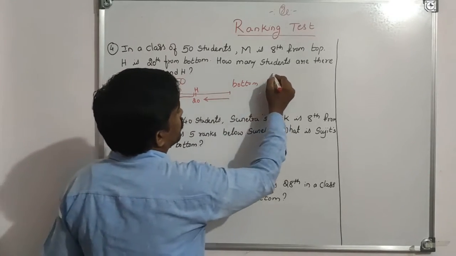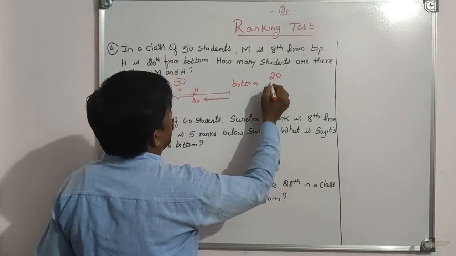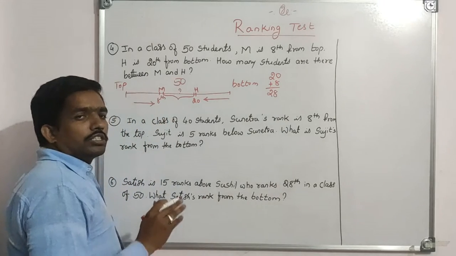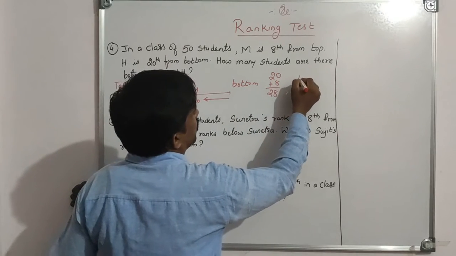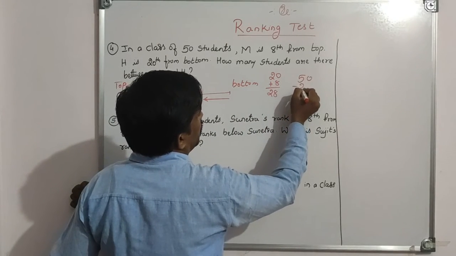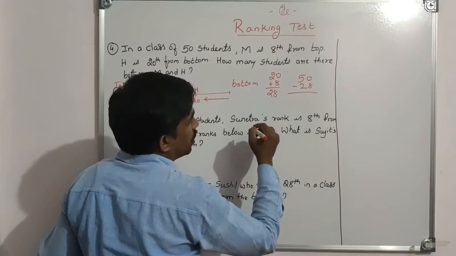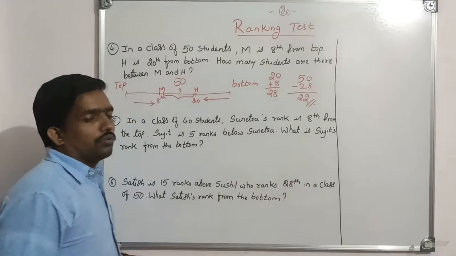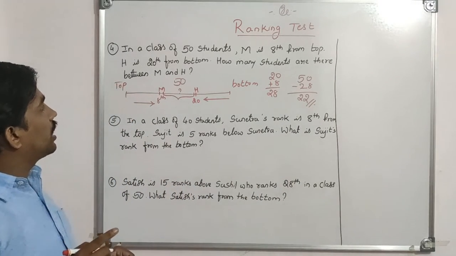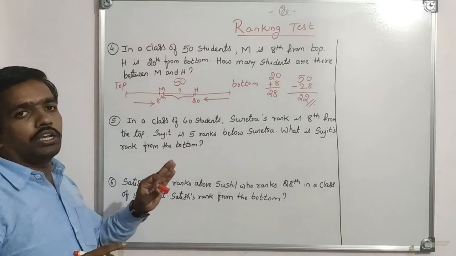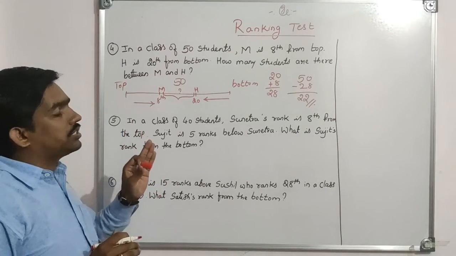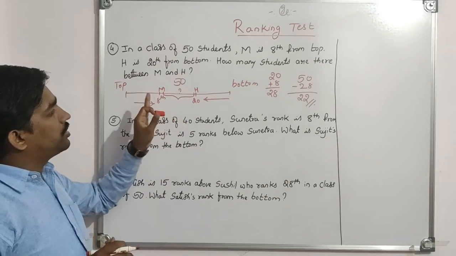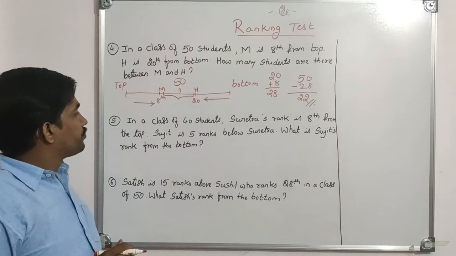We just have to add 20 plus 8, it is 28, and we have to subtract this from our total strength, that is 50 minus 28. What is 50 minus 28? It is 22. 22 is our final answer, because they are asking between M and H. It means M and H are not included in this. Okay? Between M and H there are 22.